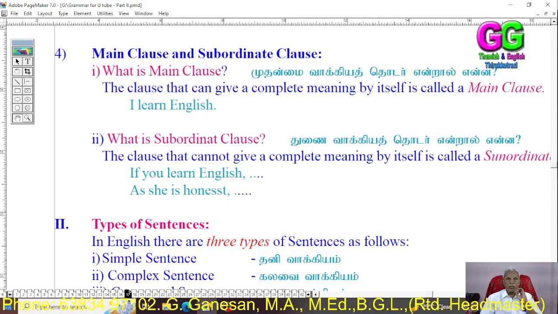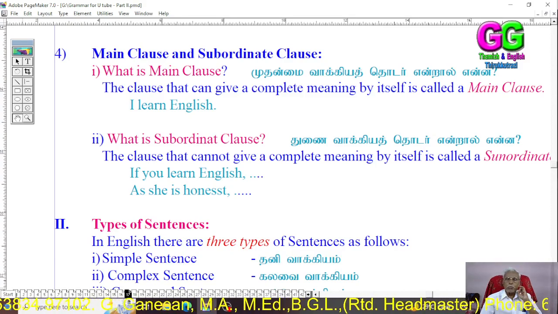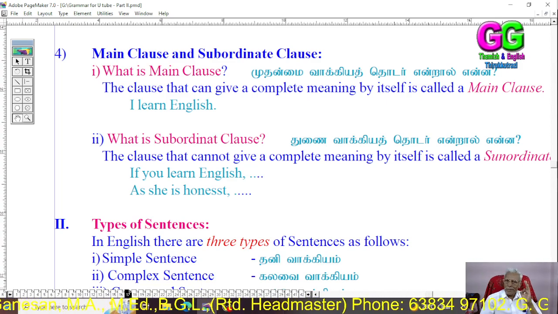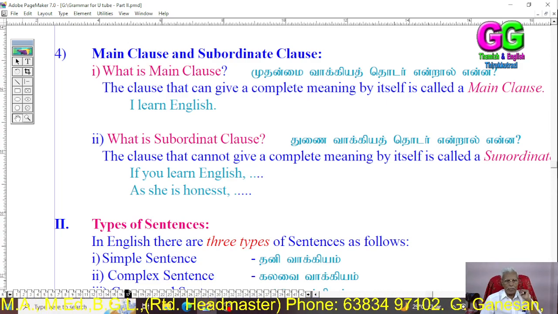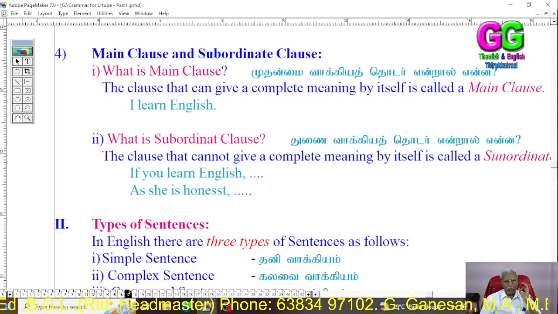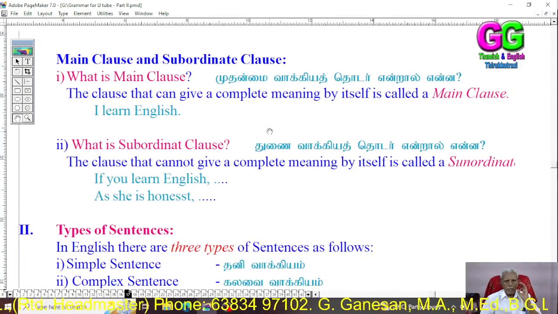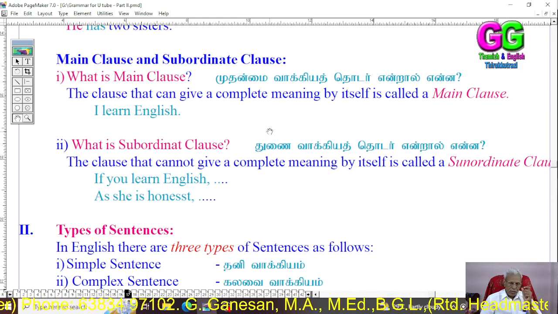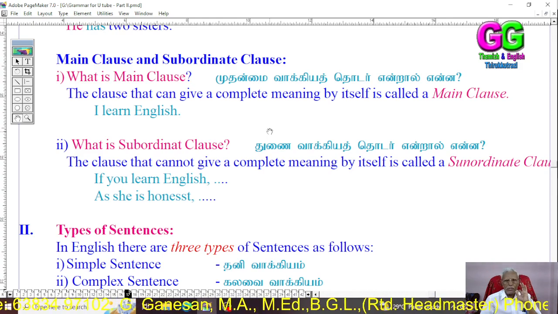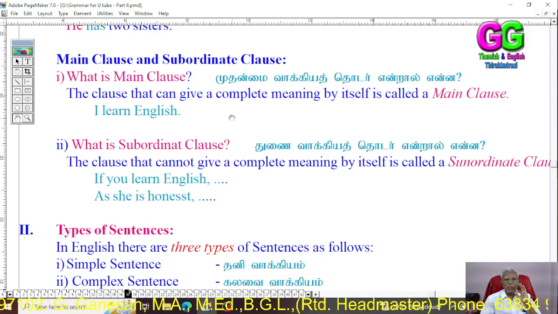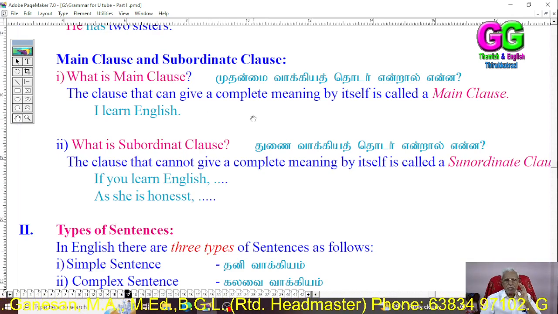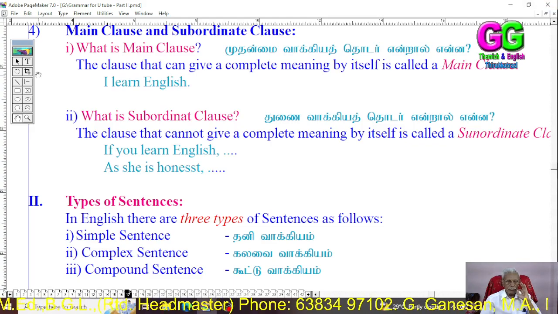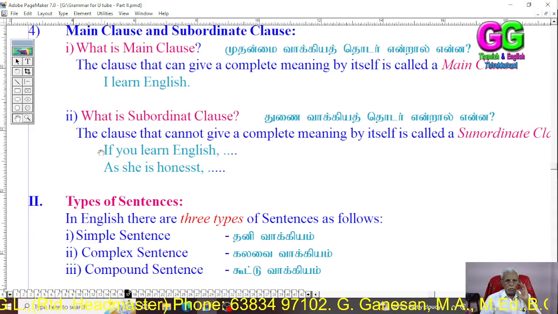Dear students, there are two types of clauses. One is the main clause, another is the subordinate clause. Let us see what is a main clause. The clause that gives a complete meaning by itself is called a main clause. That is, if a sentence gives a complete meaning by itself, it is called a main clause. See, I learn English. This clause gives a complete meaning, so it is a main clause.